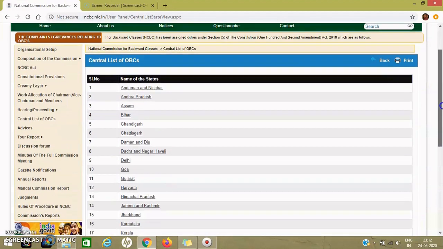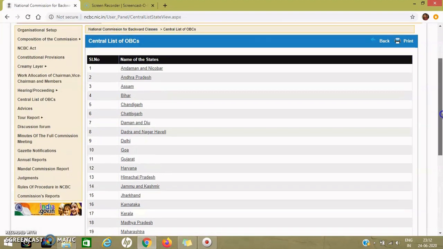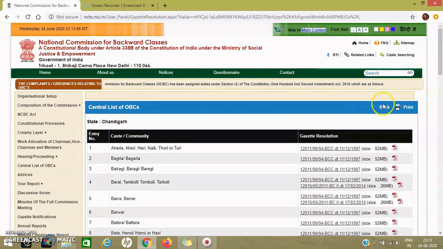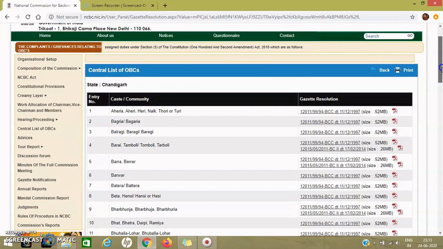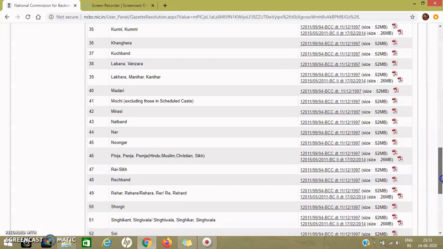Click on this. You will be able to see names of all the states, and wherever you belong to, just check. For example, Chandigarh. Click on Chandigarh and you will be able to see all the castes or communities which fall under OBC category in this particular union territory.